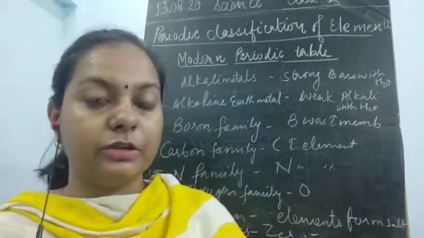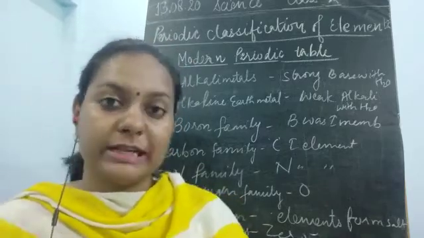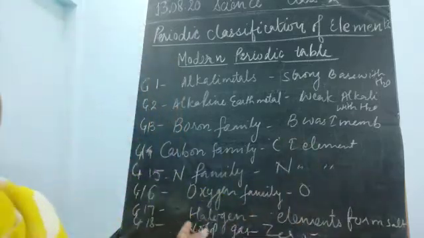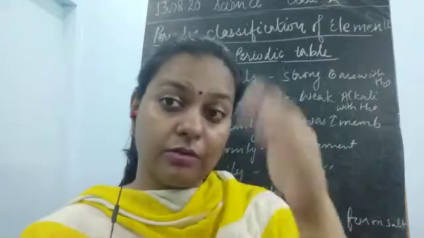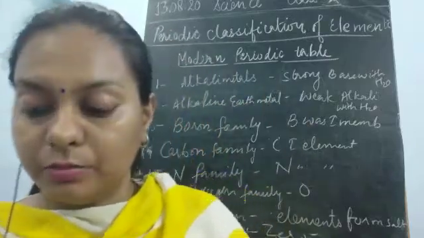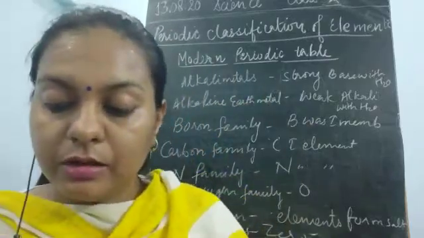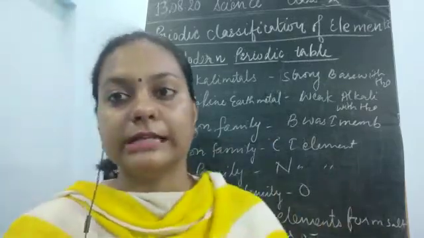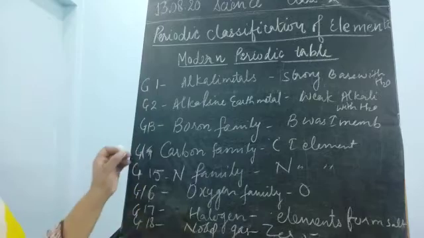Because they were actually the inert gases, which were not participating in any of the reactions. That is why they have been given the last column, the last group, which is known as the 18th group. So this was the basic idea of the classification of the modern periodic table, where group